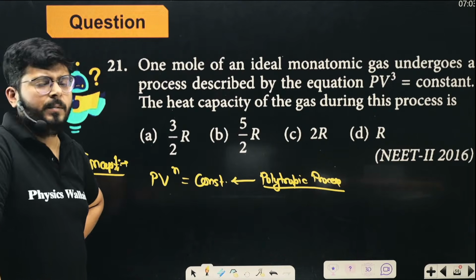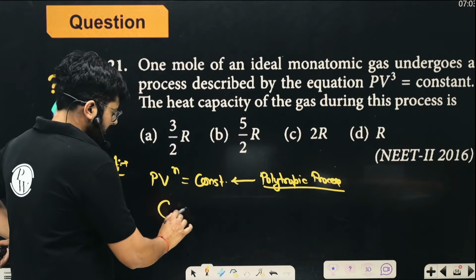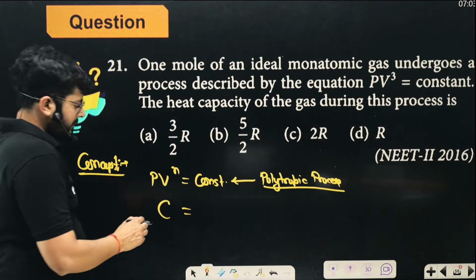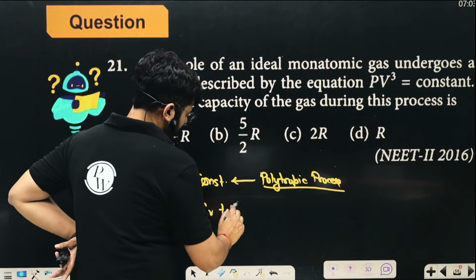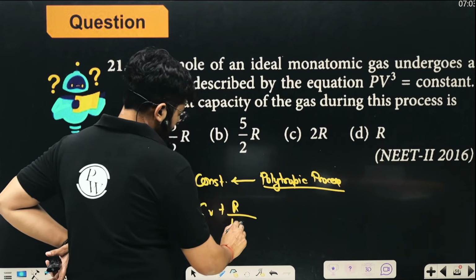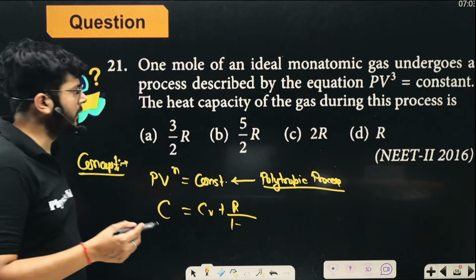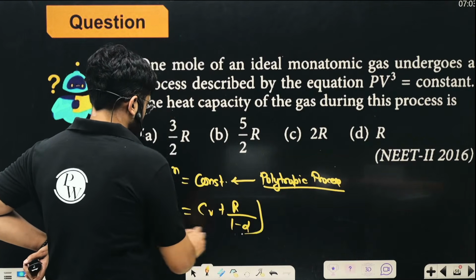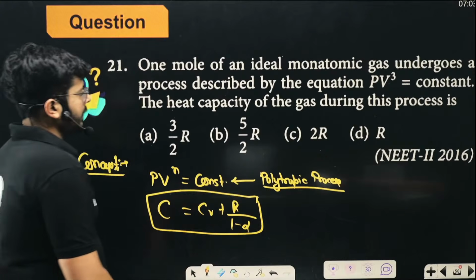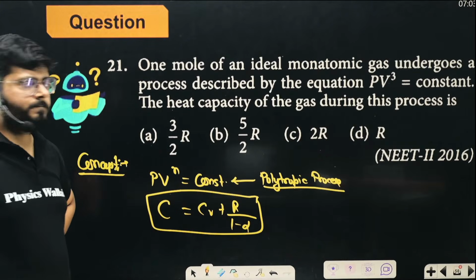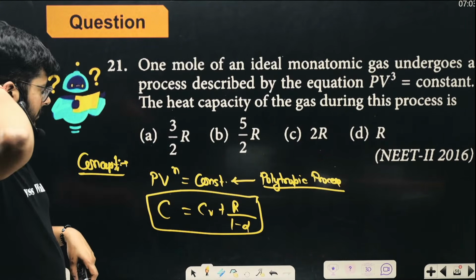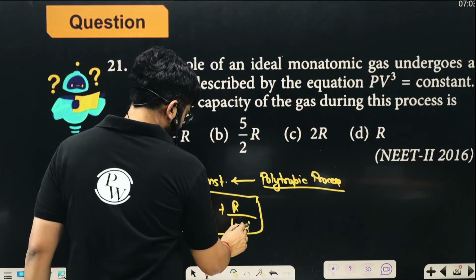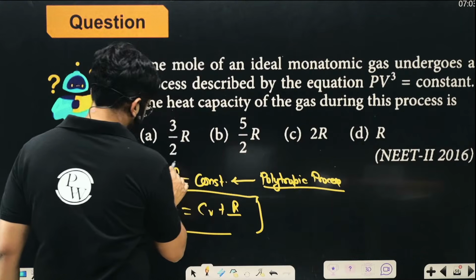The heat capacity for a polytropic process is Cv plus R upon 1 minus n. Sorry, I wrote alpha, but here it is n.